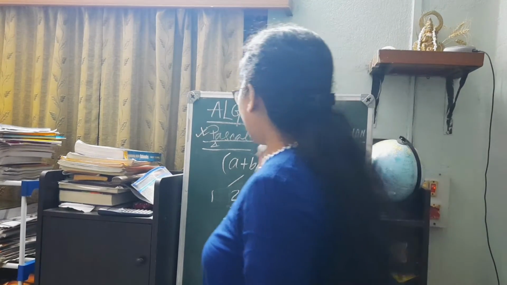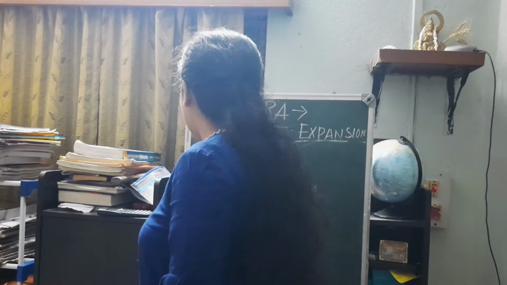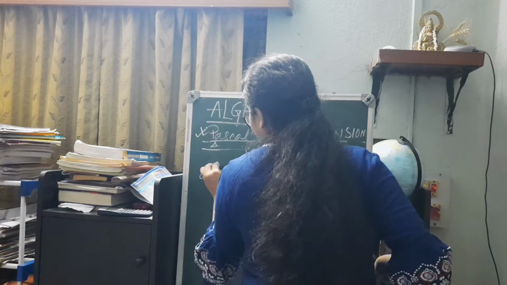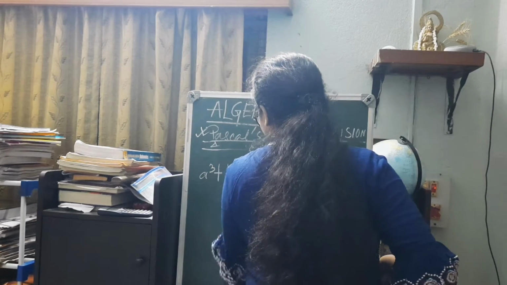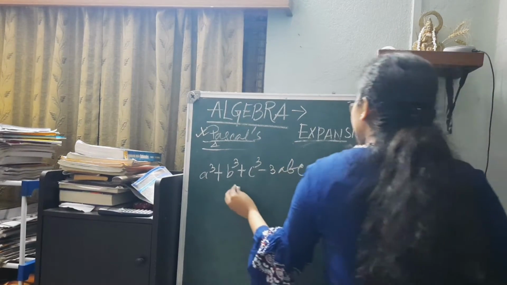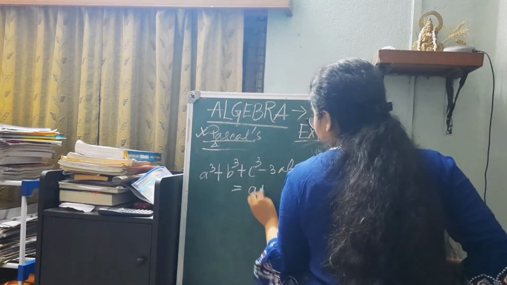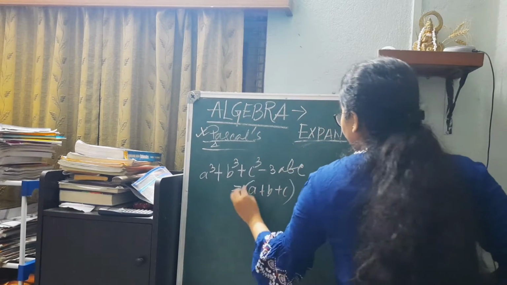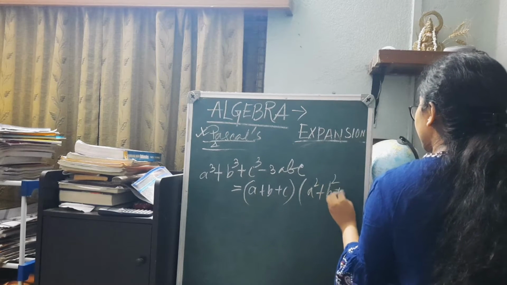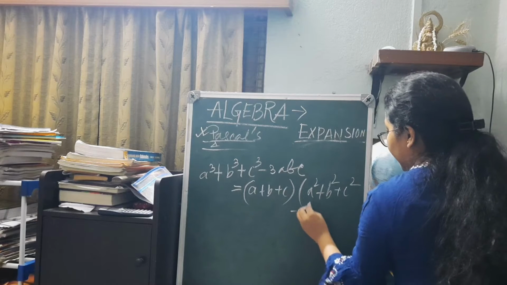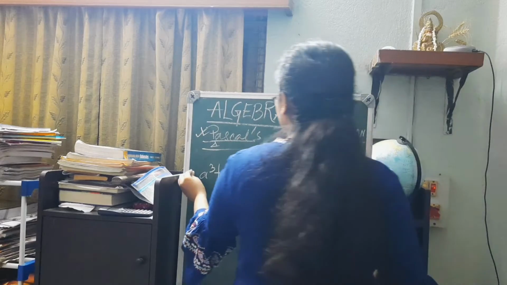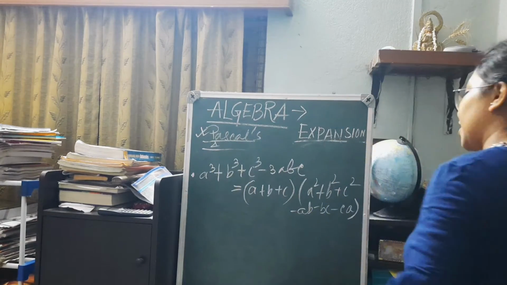Now the next set of most important identities is a cube plus b cube plus c cube minus 3abc. We see this is a very important identity: a cube plus b cube plus c cube minus 3abc is equal to (a plus b plus c) into (a square plus b square plus c square minus ab minus bc minus ca). This is a very important identity which you can note down.